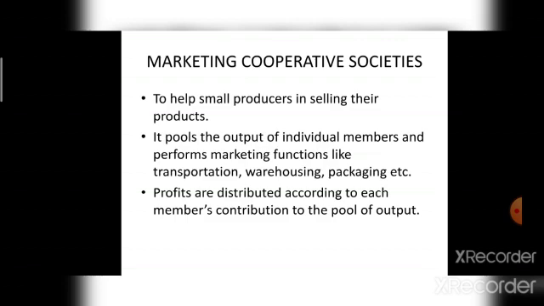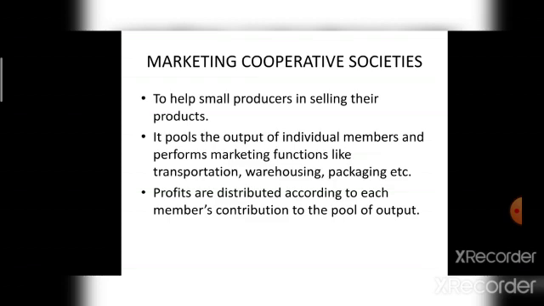The society aims to eliminate middlemen and improve the competitive position of its members by securing a favorable market for the products. And marketing cooperative societies pool the output of individual members and perform marketing functions like warehousing, packaging, transportation, etc. to sell the output at the best possible price.